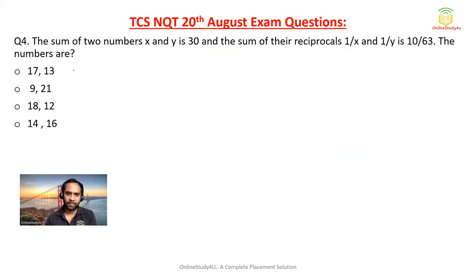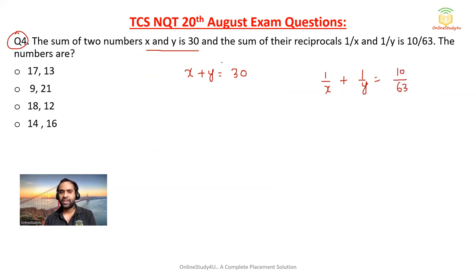Now, question number 4. The sum of two numbers x and y is 30, and the sum of their reciprocals, 1 by x and 1 by y, is 10 by 63. The numbers are... So friends, for this question I will tell you, use the option attack.